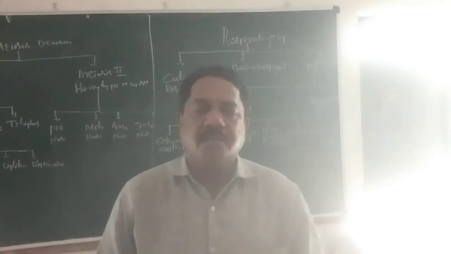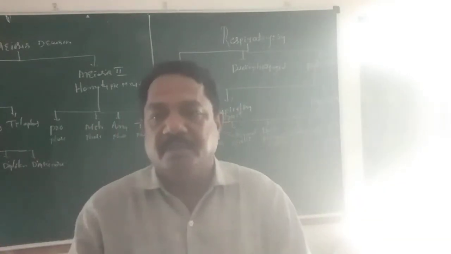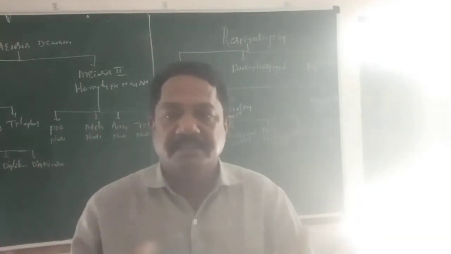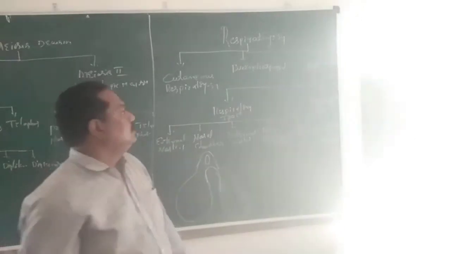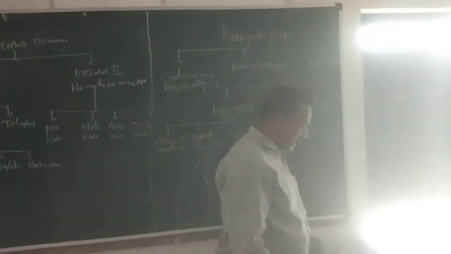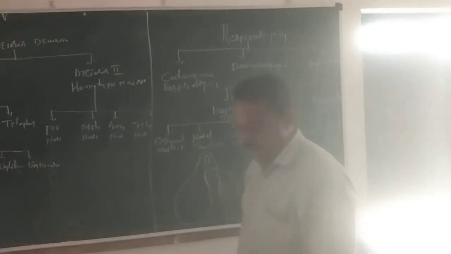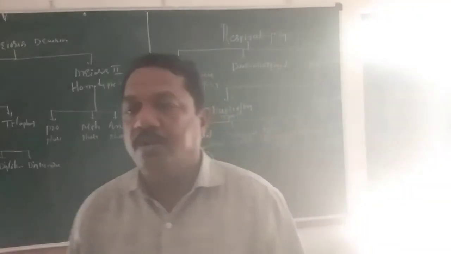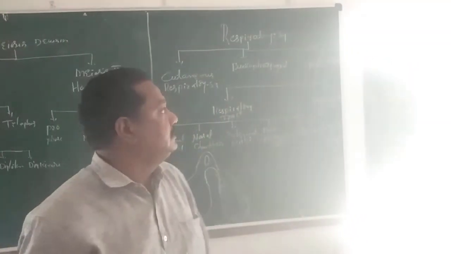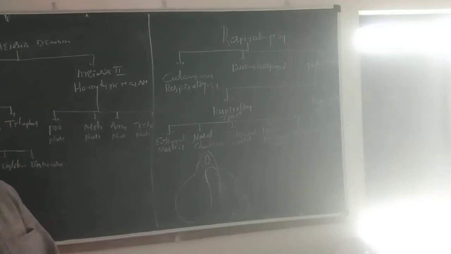In the frog, respiration is carried out in three important ways. One is cutaneous respiration, the second is buccopharyngeal respiration, and the third is pulmonary respiration.